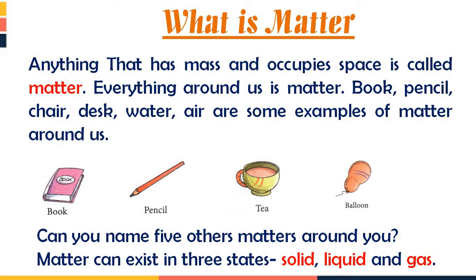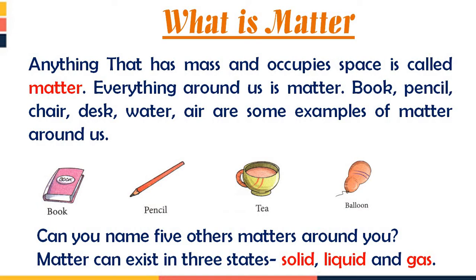So if you imagine, you will come to know कि हमारे सराउंडिंग में जो भी कुछ हमें दिखता है उसके अंदर ये दोनों ही क्वालिटी होती है. इट मीन्स उसका मास भी होता है और उसका स्पेस भी ऑक्युपाई करती है. इट मीन्स दोज मटेरियल्स हैव the mass as well as they occupy the space. So the examples are book, pencil, chair, desk, water, air. These are some examples of matter around us.